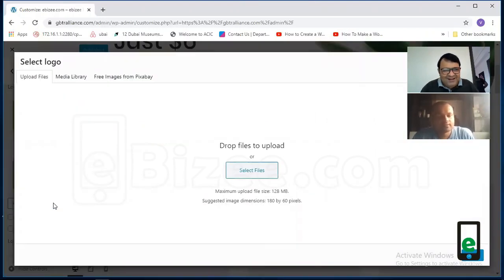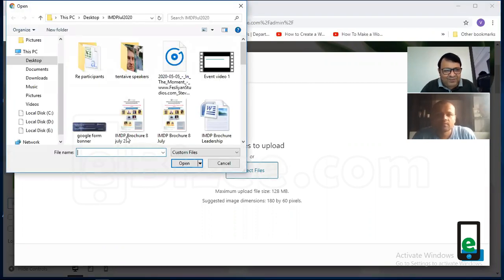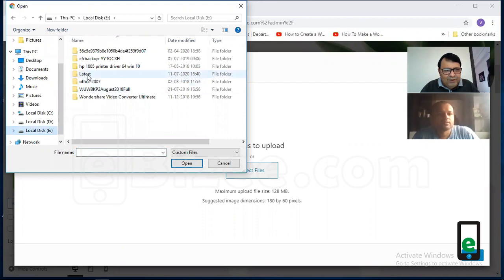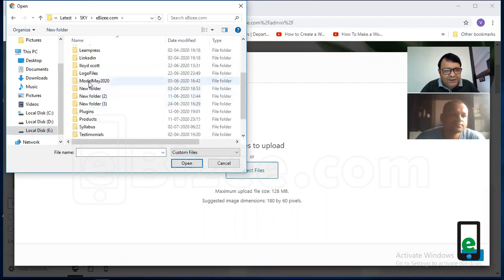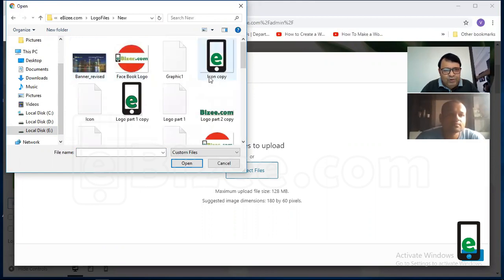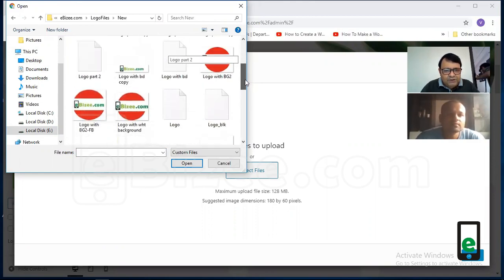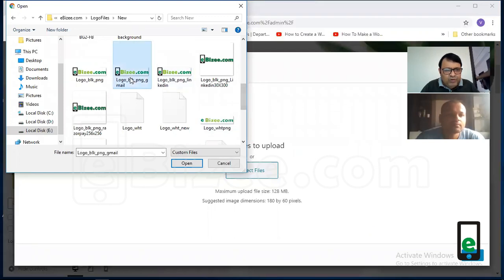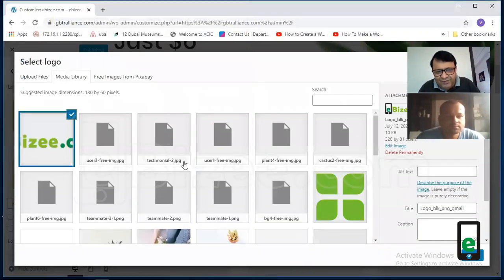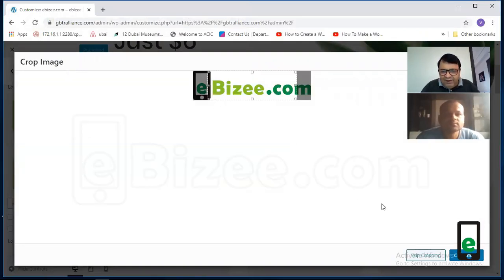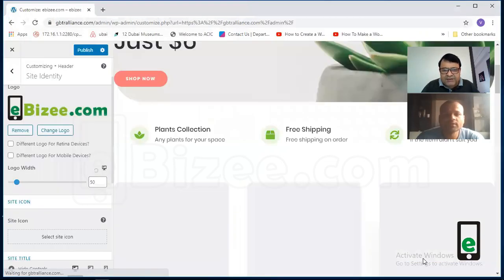And I will select my company logo. To change my company logo, I will go to my logo file. I'll go to the logo file here. So you will see that I will choose one logo file. This is my logo. So I will upload my logo and select this logo. And I will skip the cropping. I will not crop because my logo is already complete.